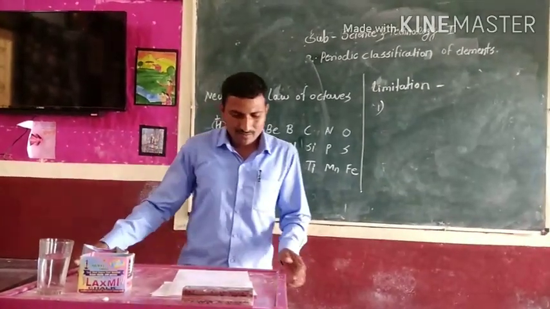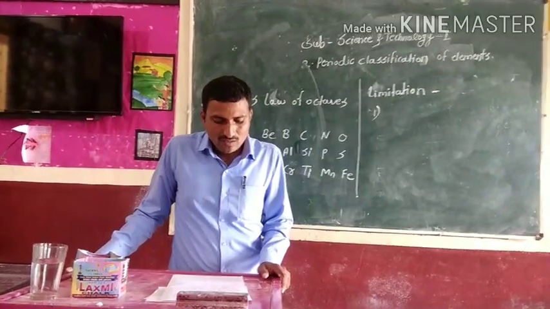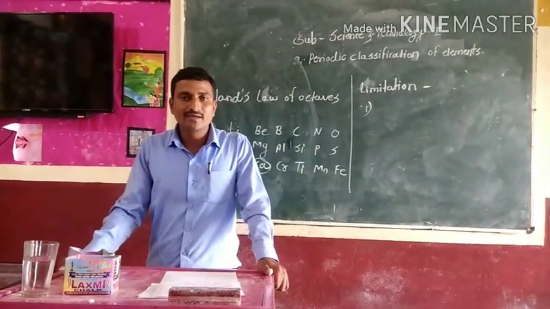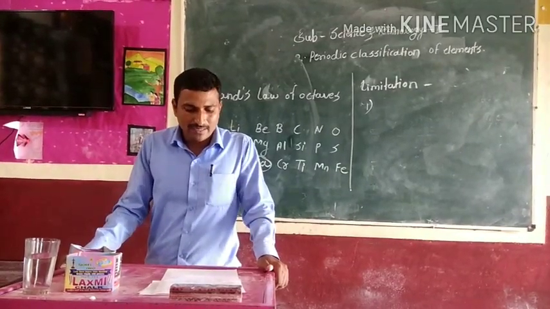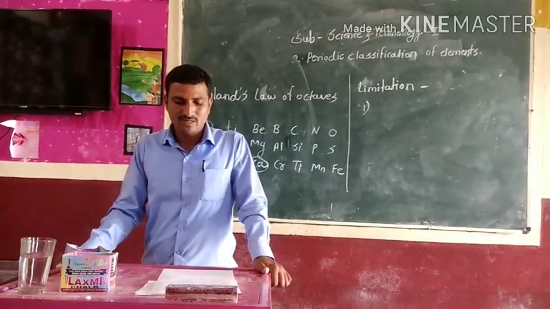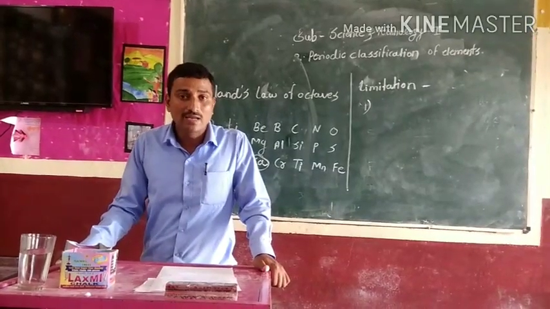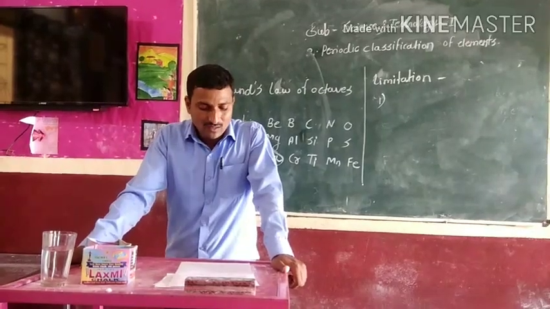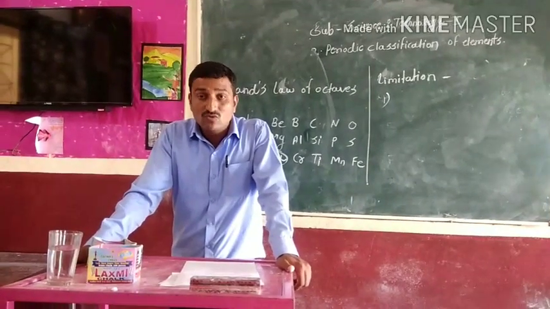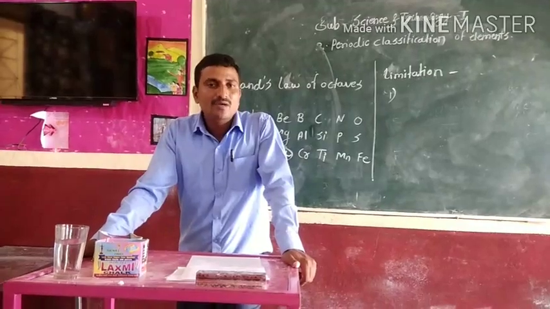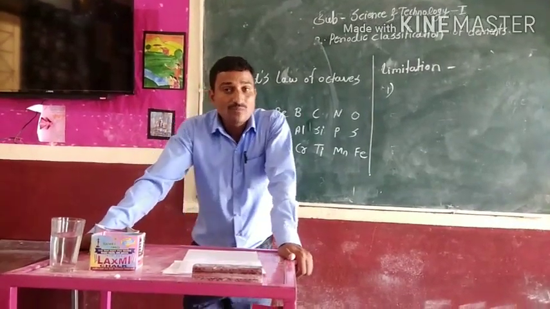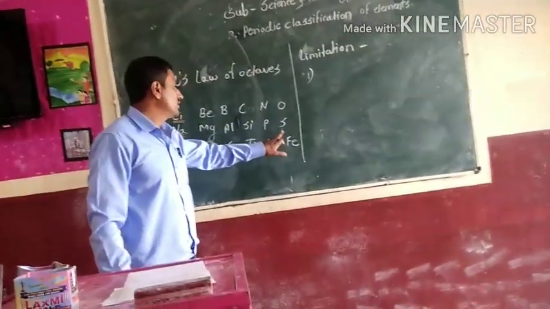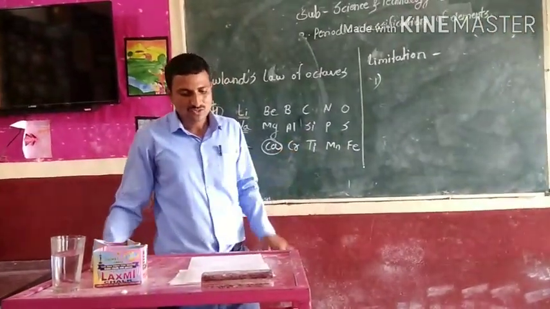Okay, then next, the place of the metals cobalt and nickel. They were placed along with halogens, while iron, having similar properties to cobalt and nickel, was placed away from them along with the non-metals oxygen and sulfur.